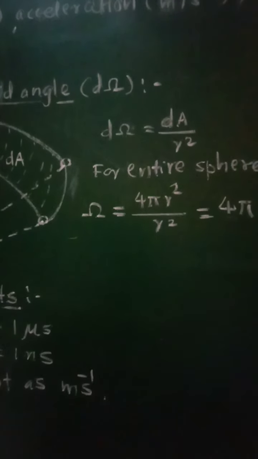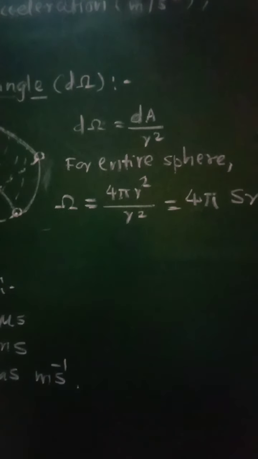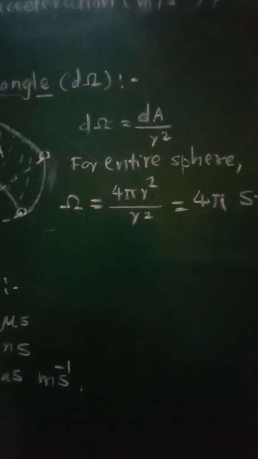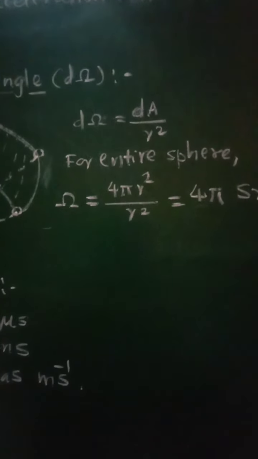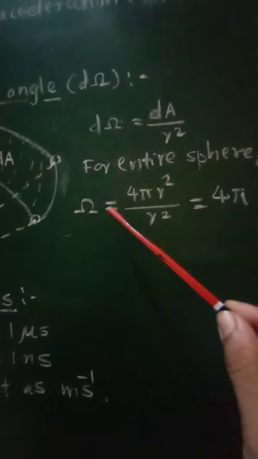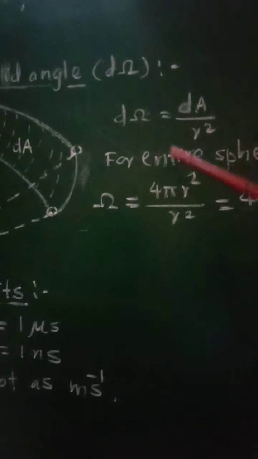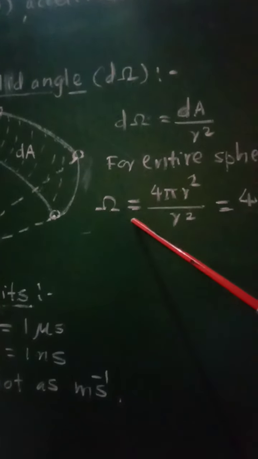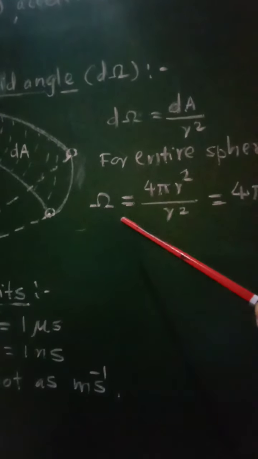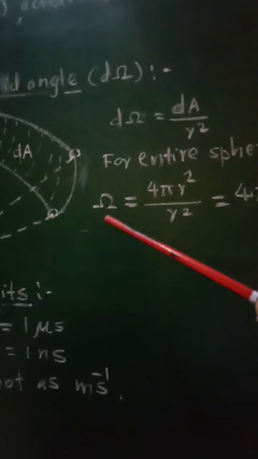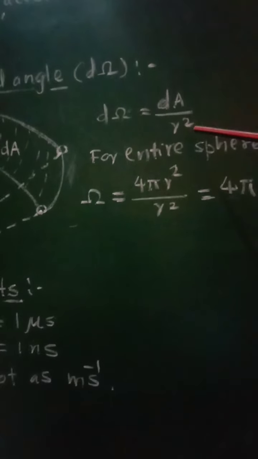But instead of a very small part of that sphere, if you consider the entire sphere, then at the center of that sphere in space, the total solid angle omega is given by the same definition, dA upon r square.